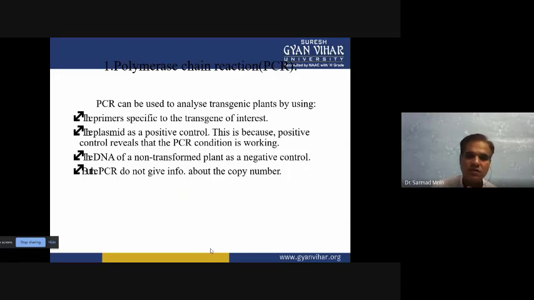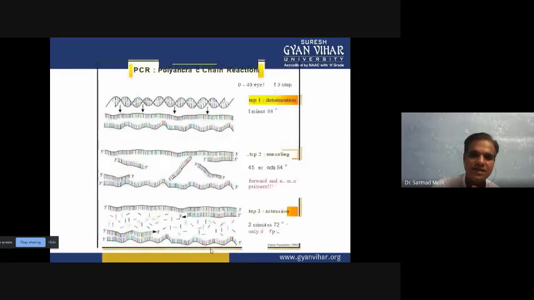You can determine whether the DNA is present, but you can't determine how many genes are integrated using PCR.